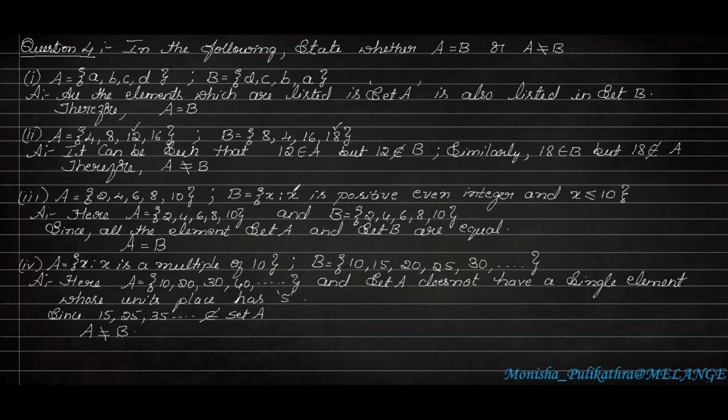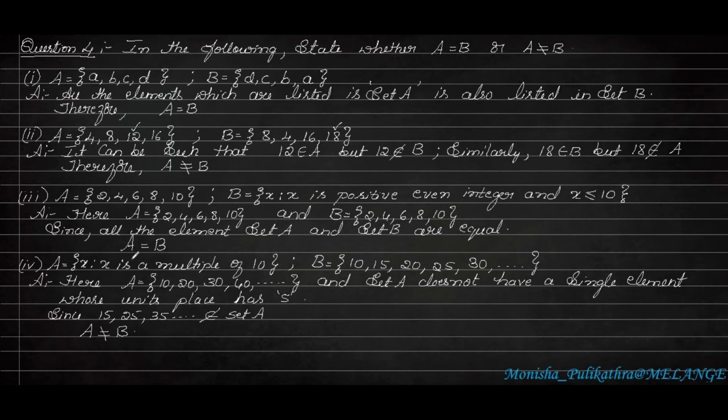So in the second question, they have given in set builder method, that is x is positive even integer and x is less than or equal to 10. So positive even integer starts from 2, which should be less than or equal to 10. So 2 to 10. So both the elements of set A and set B are same. If this is the case, we have to write set A is equal to set B. Okay. So moving on to the last question.